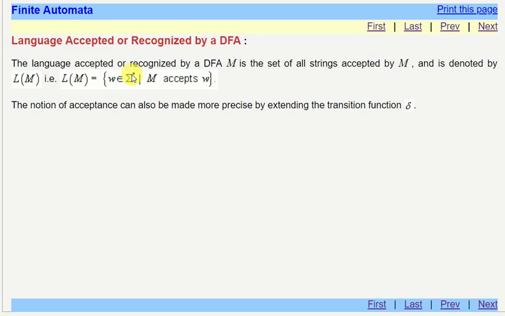Σ star means it is the universal set of all types of strings which can be built by the given symbols in Σ. For example, if Σ is equal to {a, b, c}, then with the combination of a, b, c there is an infinite number of strings which can be formed, right? So this is a universal set of all the strings which can be formed using the symbols in Σ. This we have already discussed in the previous lectures.